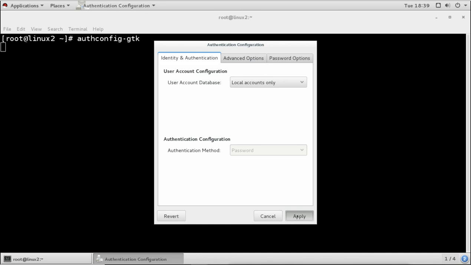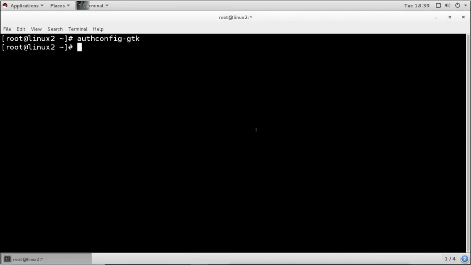Now I will configure this machine to be a member of the Windows Active Directory domain. First we have to configure the IP addresses properly to join the domain. So I will modify the IP addresses, and I will use the same IP addresses which we have in the Windows Active Directory domain.